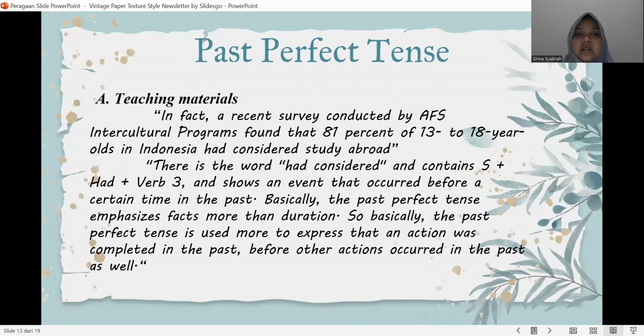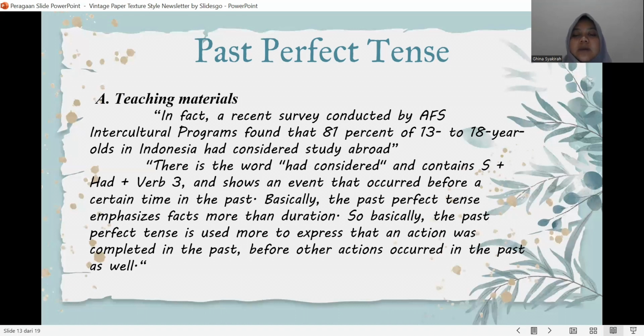There is the word "had considered", which contains subject plus had plus verb 3, and shows an event that occurs before a certain time in the past.